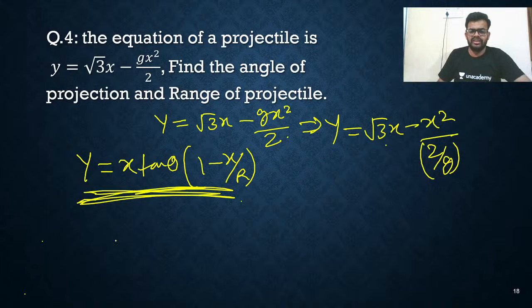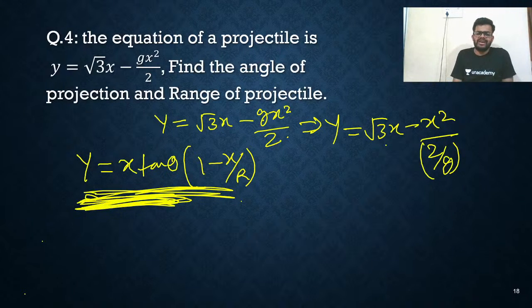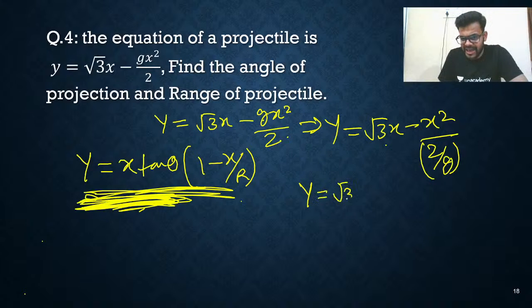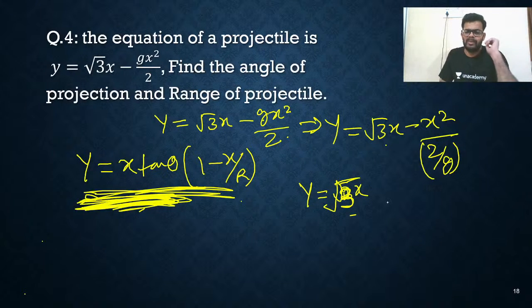So that's why I'm explaining a basic funda, mainly for 11th class students. So I know y is equal to root 3x minus x square upon 2 by g. I want to convert that equation into this form. So what will you do? If I want to make it 1, I need to take root 3x common.